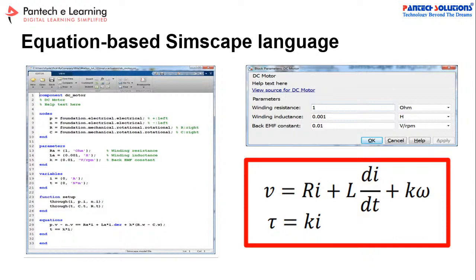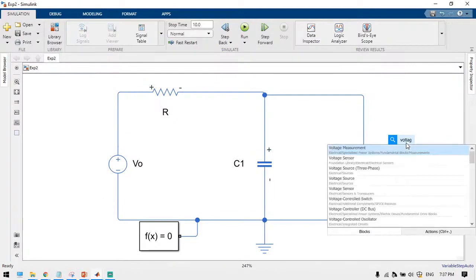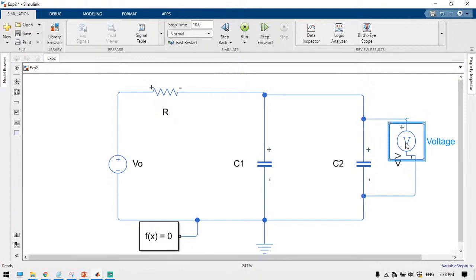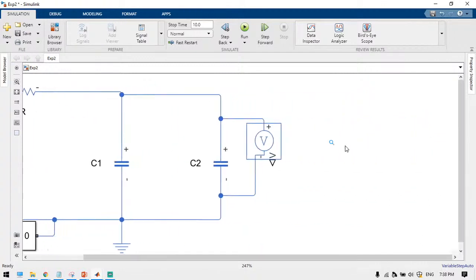Rahul Tripoli asks, can we use the PS Simulink converter between the SimPowerSystems and other blocks? Yeah, of course you can use it. See here, if you want to measure the voltage across this capacitance, take a voltage sensor. Now the display device is the scope block, right?